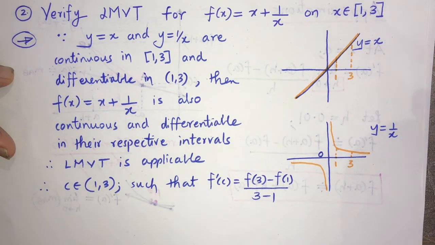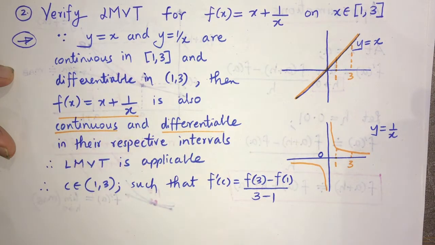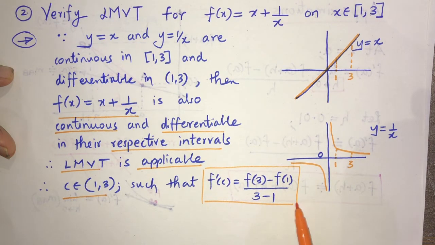Now ये LMVT का बोलना है. So LMVT is applicable, the function x plus 1 by x is continuous and differentiable in their respective intervals, and therefore LMVT is applicable. Now LMVT is applicable, therefore C belonging to 1 to 3, such that f dash C is equal to f3 minus f of 1 upon 3 minus 1. So there has to be C in this interval according to LMVT.